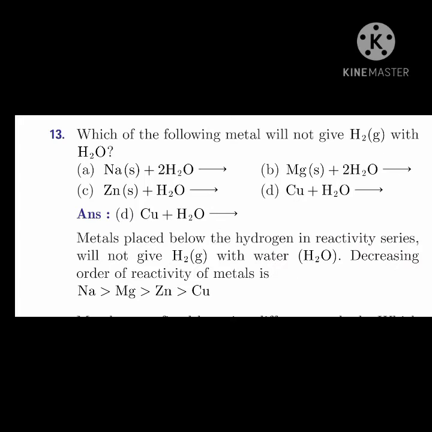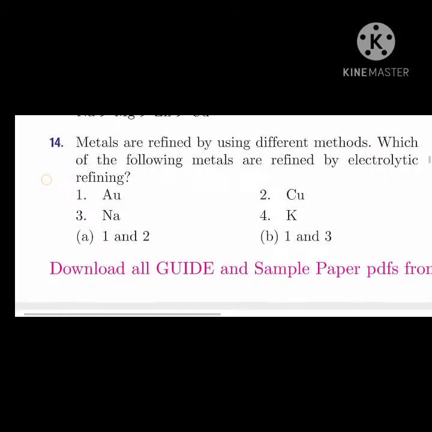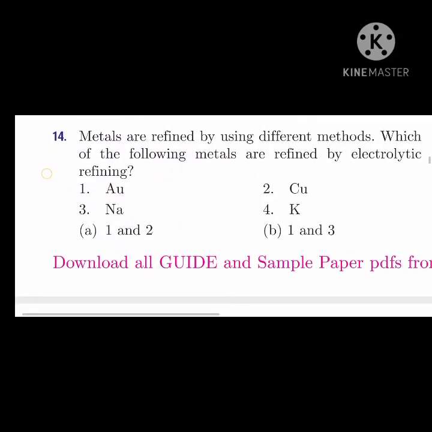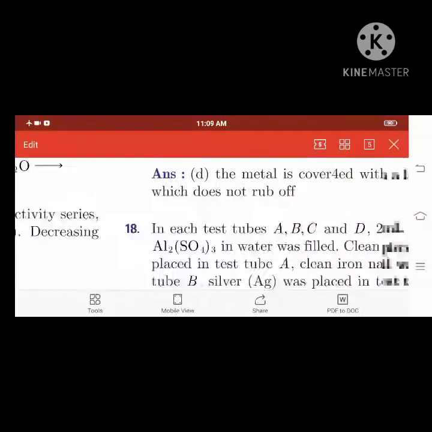Right. So only one reaction doesn't give H2 gas, Cu and H2O, based on the reactivity series. Metals are refined by using different methods. Which of the following metals are refined by electrolytic refining? The options are Au, Cu, Na and K. So what is the right answer?